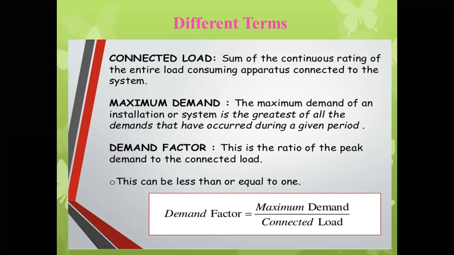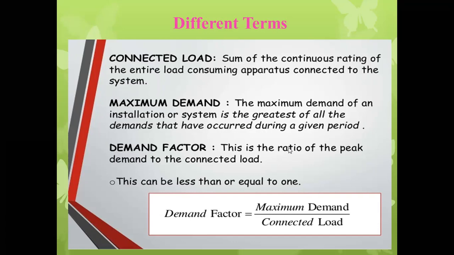Then we will see what is the demand factor. Demand factor is nothing but the ratio of peak demand to the connected load. A ratio is the division of two quantities.